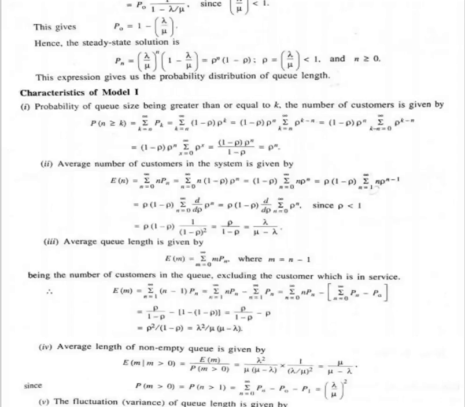Third, the average queue length is given by the following. These are some formulas you will use when solving problems, and these formulas are very important and very helpful. The average queue length is given by E of m, equal to summation m Pn, where m is n minus 1. E of m is the number of customers in the queue, excluding the customer who is in service.